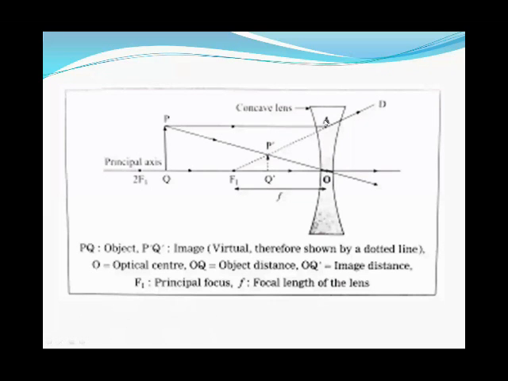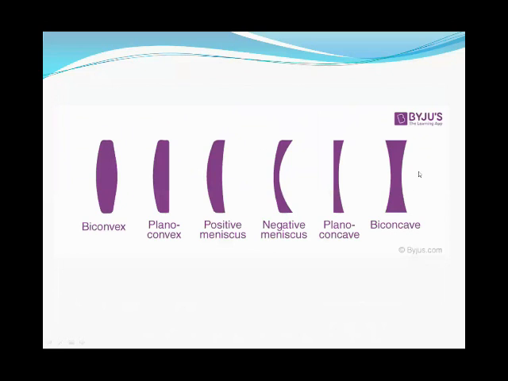Now, let's see the figure of the concave lens. Here, from both sides, it has the inner curve. Whenever light passes through this, the image will form beyond the screen, that is a virtual image. Here is another picture of this.